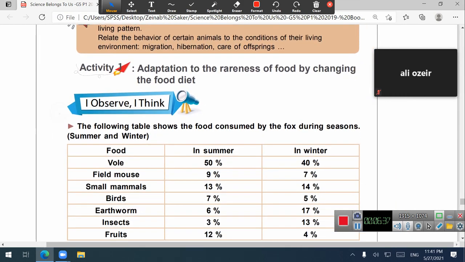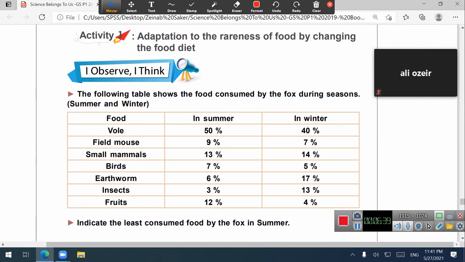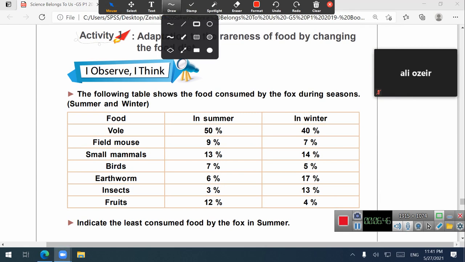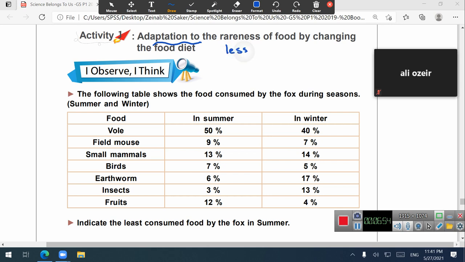In activity 1, we can see adaptation to the rareness of food by changing its diet. Look, please. Adaptation to the rareness means food is less, not found, not available, by changing the food diet.